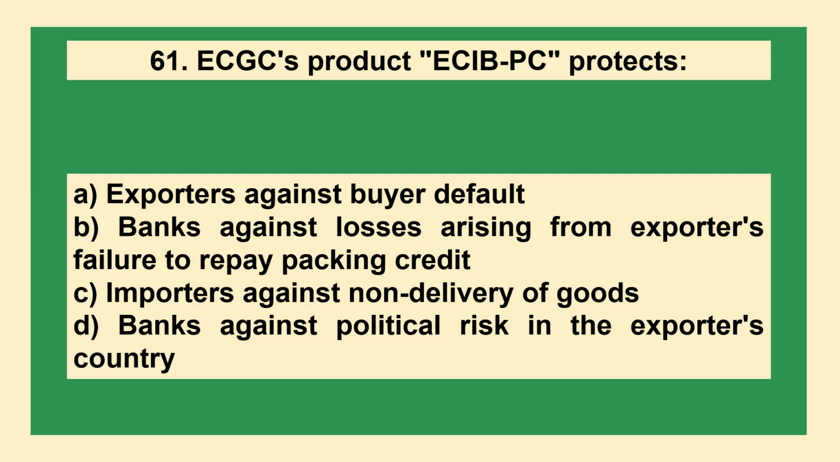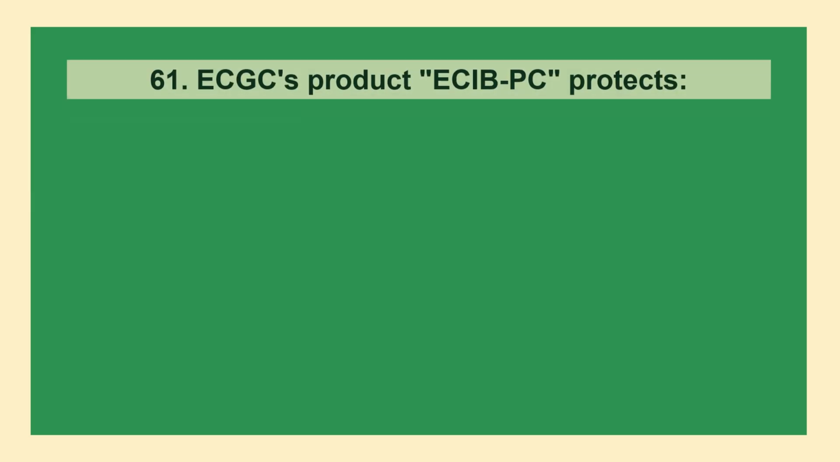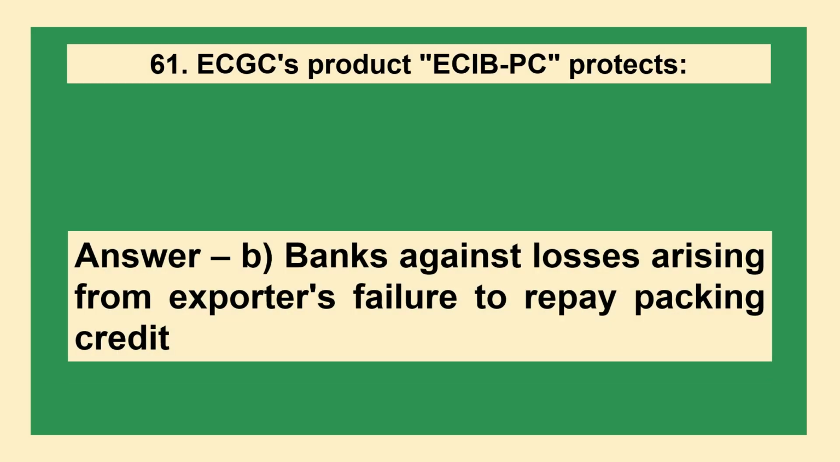ECGC's product ECIBPC protects: option A, exporters against buyer default; B, banks against losses arising from exporters' failure to repay packing credit; C, importers against non-delivery of goods; D, banks against political risk in the exporter's country. The answer is option B, banks against losses arising from exporters' failure to repay packing credit.